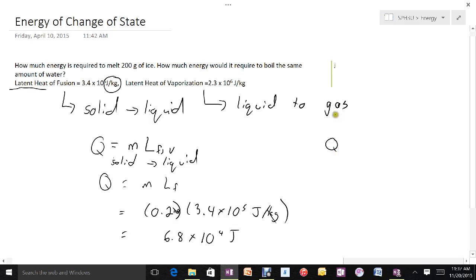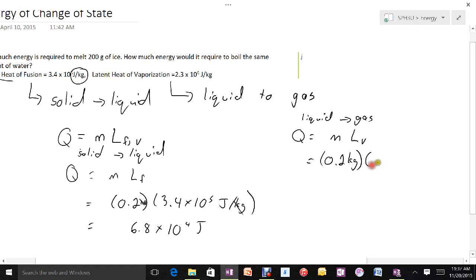Similarly, if we want to go from liquid to gas, we have the same basic formula, except now we're going to use the latent heat of vaporization. The mass of the water will be the same, 0.2 kilograms. And this time, obviously, we're using the latent heat of vaporization, 2.3 times 10 to the 6 joules per kilogram. So what is that? 4.6 times 10 to the 5 joules. So that's how you can figure out the amount of energy required to change the state.